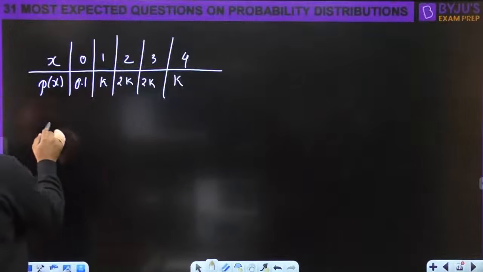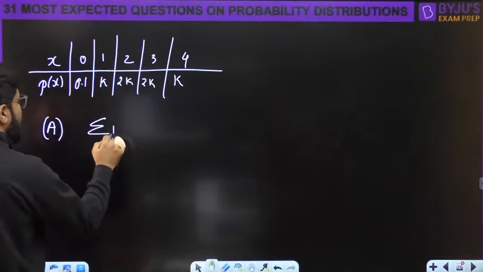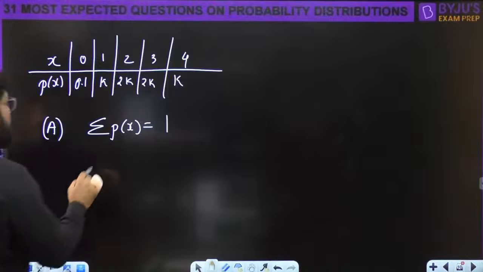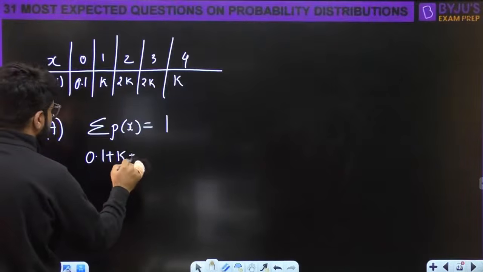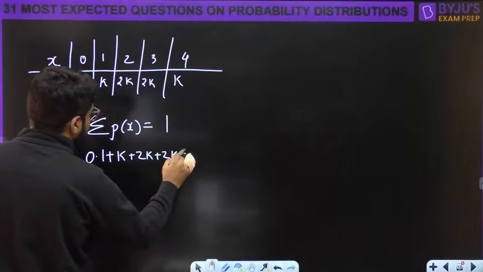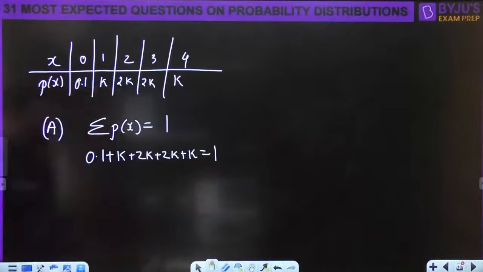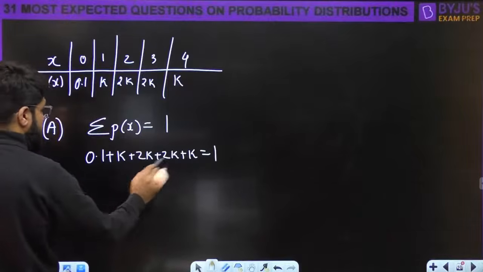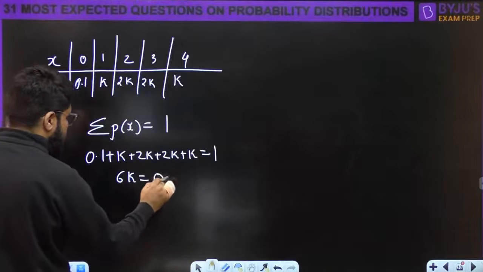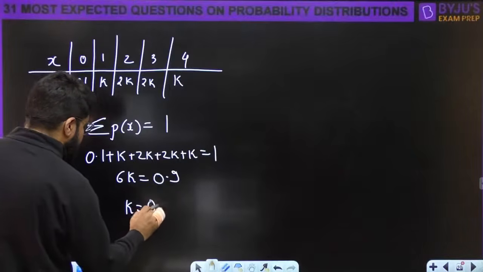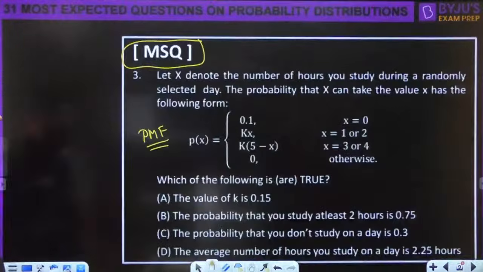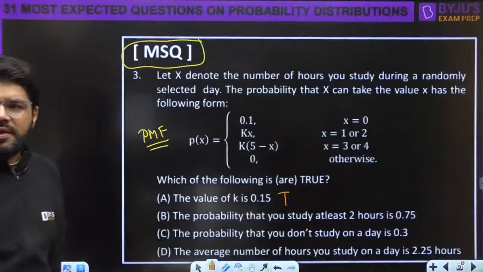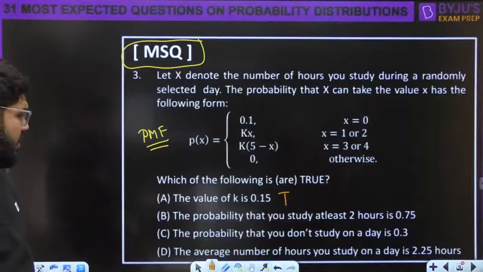For option A, you have to just apply the fundamental of question number 1. Summation of PMF equal to 1, dear. So that is 0.1 plus k plus 2k plus 2k plus k is equal to 1. So this is 6k is equal to 0.9 and k is then 0.15. The value of k is 0.15. Yes, sir. Looks good. This is true. Okay.